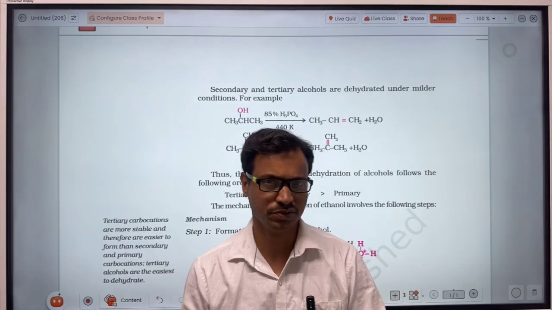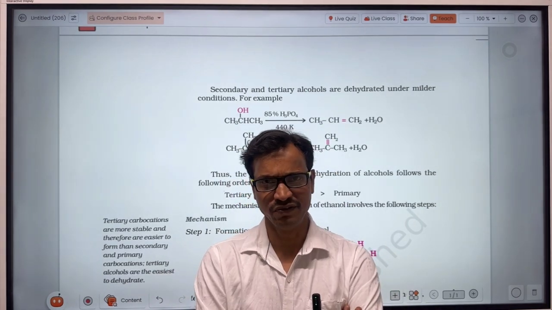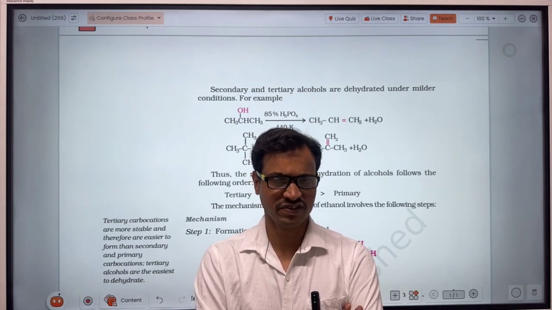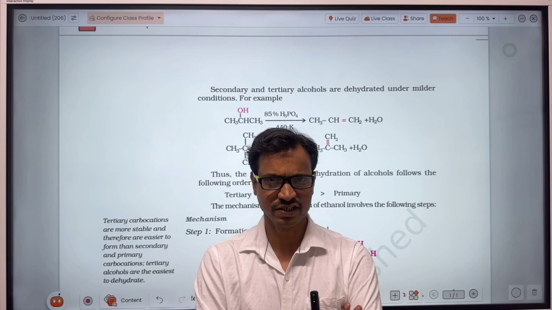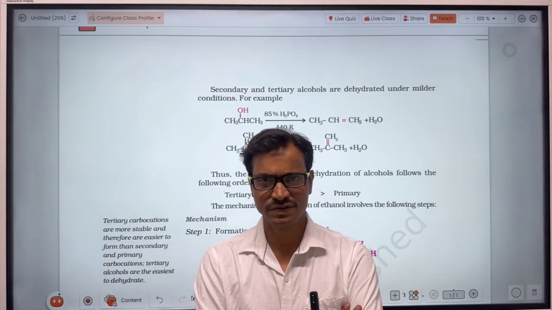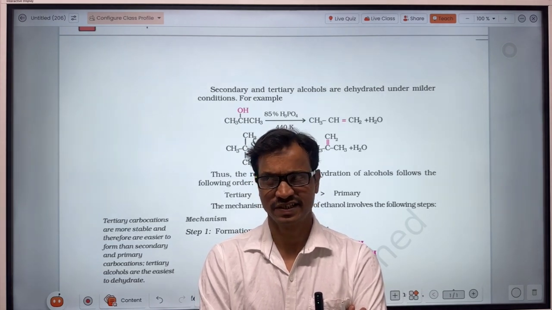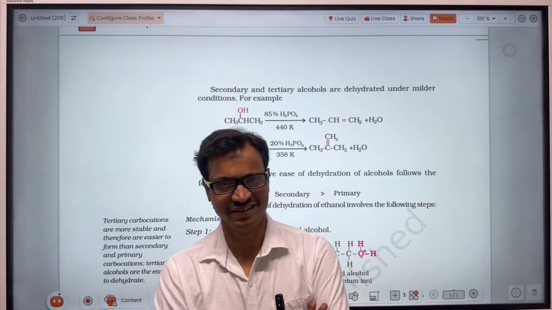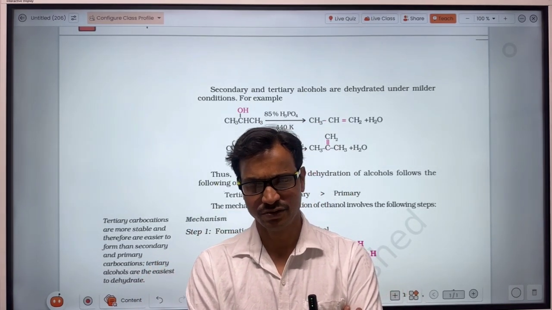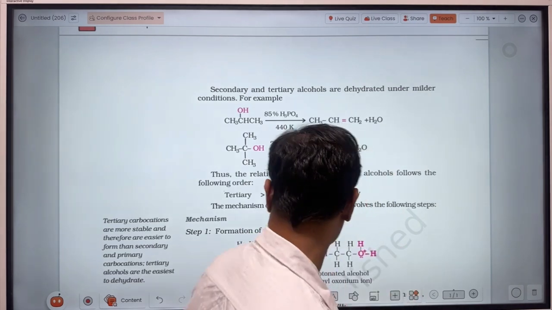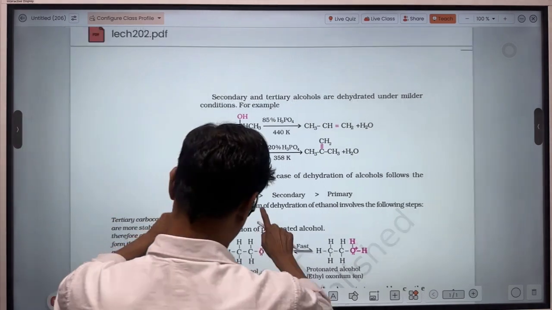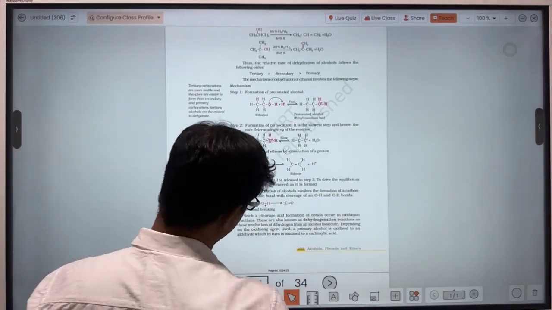If you are confused in the examination, consider the stability of the carbocation. In tertiary alcohol, when there is cleavage of the carbon-oxygen bond, a tertiary carbocation will form, which is more stable than the secondary or the primary carbocation. So that's why tertiary alcohol will be more reactive when the reaction is due to cleavage of the carbon-oxygen bond. Mechanism we will discuss later on.